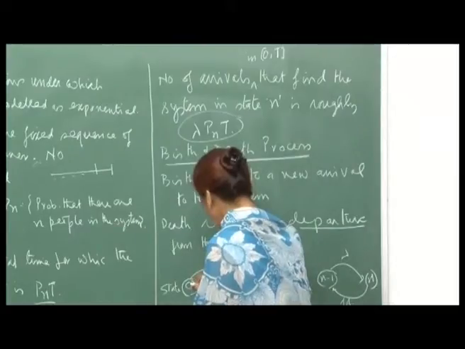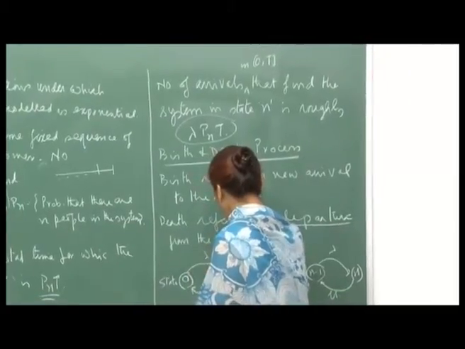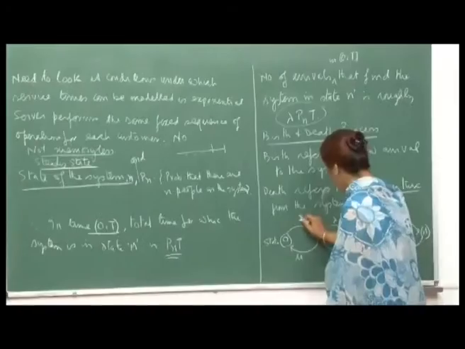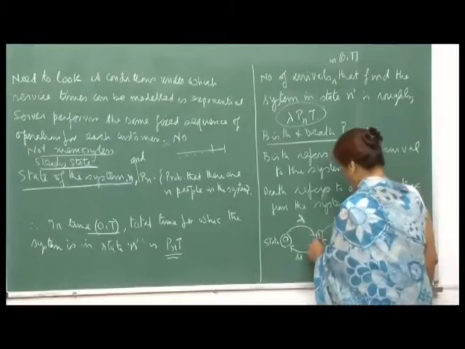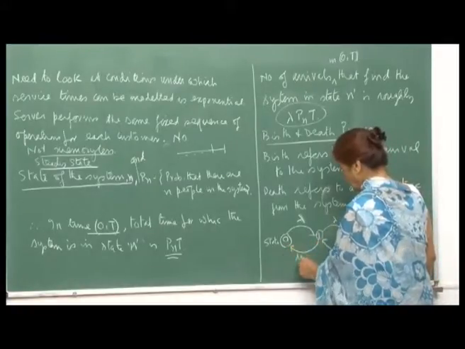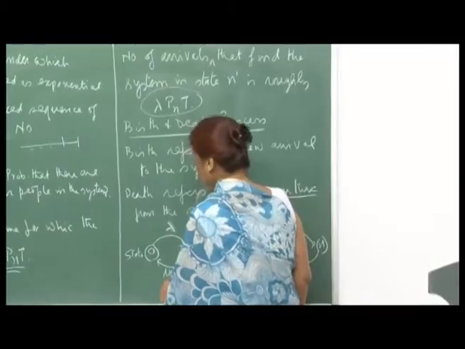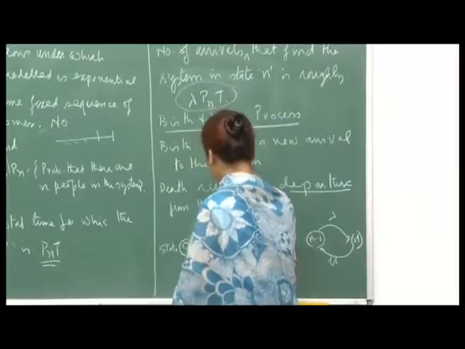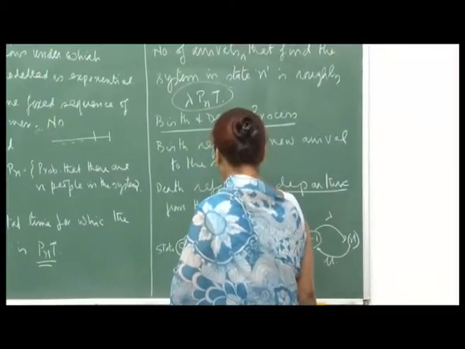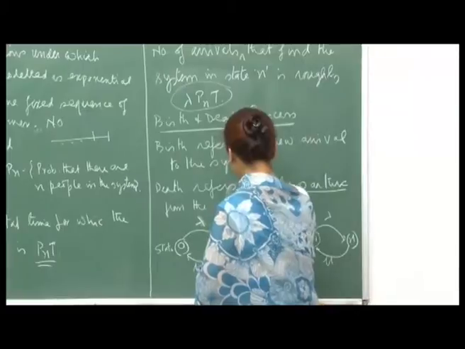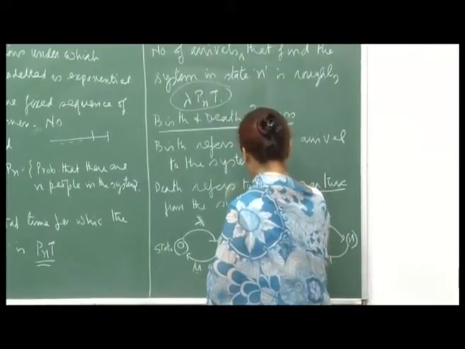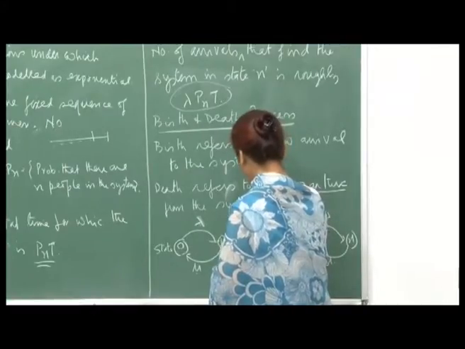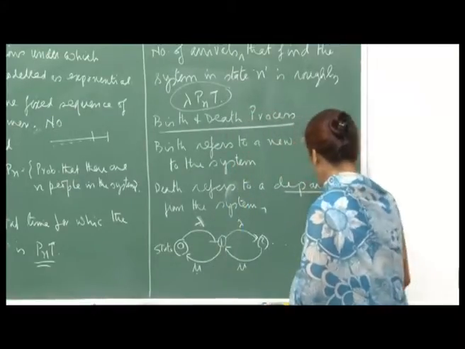So, diagrammatically you can describe the situation here of the birth and death process. You begin with state 0, there are no people in the system, then one arrival takes place, at rate lambda, and so you go to state 1. But from state 1 you can revert back to state 0 if there is a departure, and for this we are saying that the service time is exponentially distributed with rate mu, right. And then again when you are in state 1, it can go to state 2 by an arrival, okay, and it can revert back to state 1 if there is a departure, and so on.